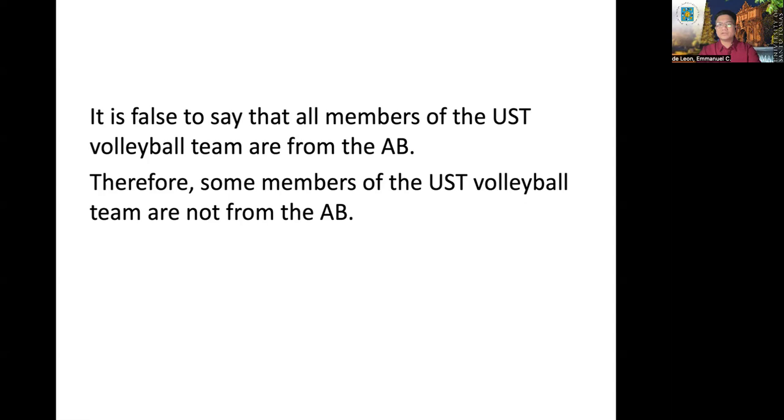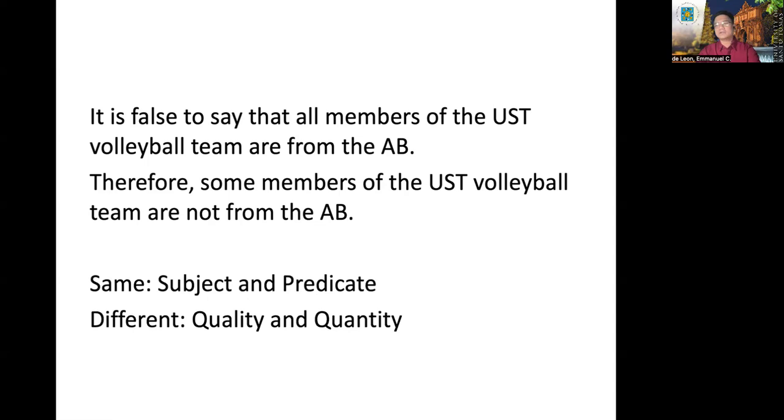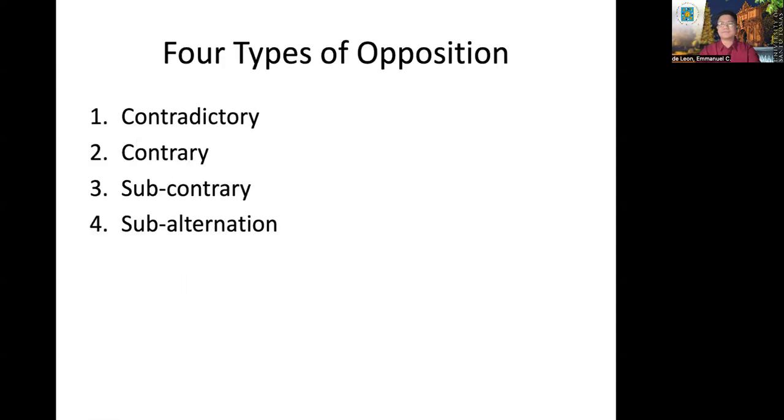Determine first whether or not the propositions have the same subject and predicate term, which is true in this argument. So we can use here the rules of opposition. They have the same subject and predicate, but different in quality and quantity. Later, we'll call this contradictory propositions.